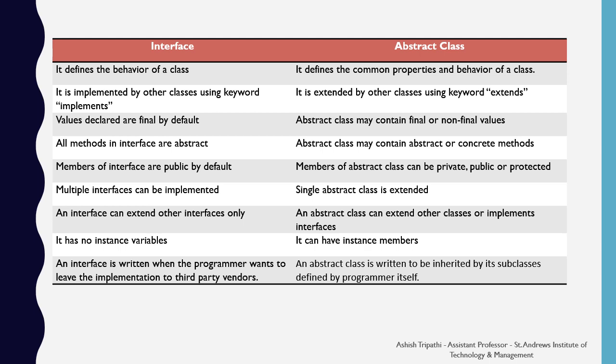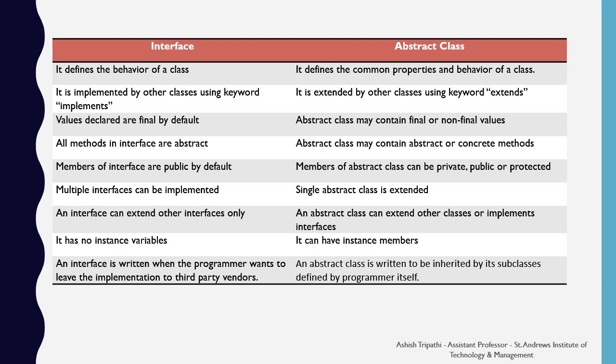An interface can extend other interfaces only, but an abstract class can extend the classes and it can also implement interfaces. Inside the interface there is no instance variable, but in the abstract class you can have instance variables.